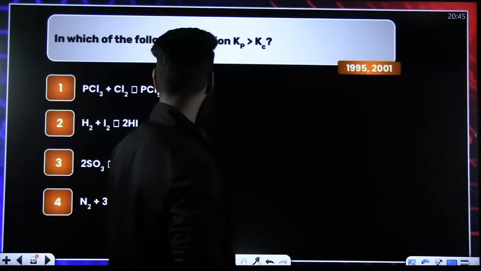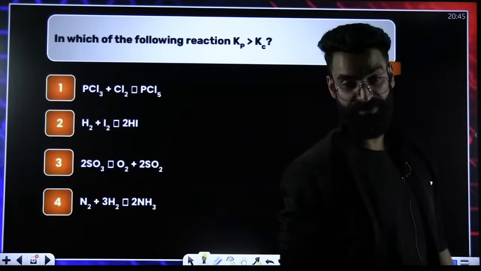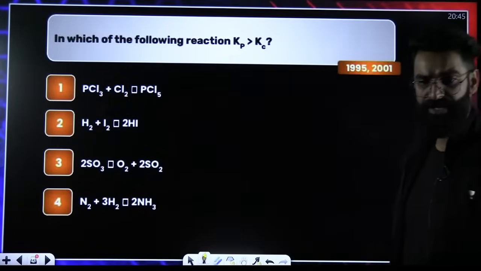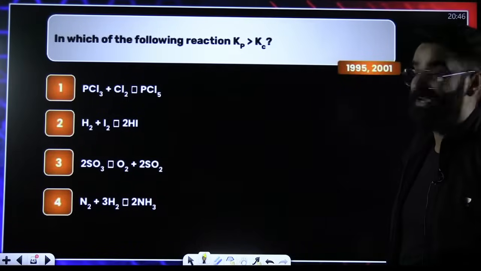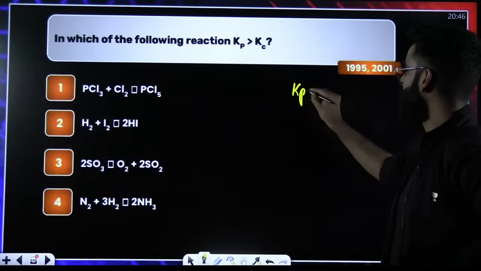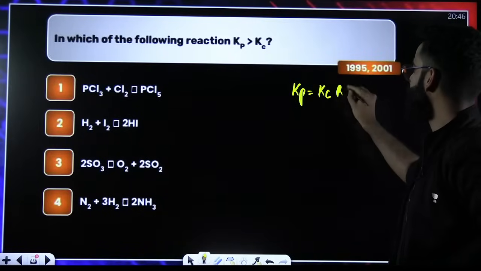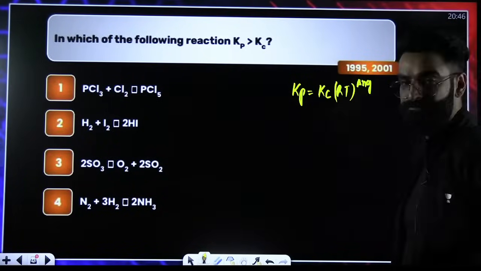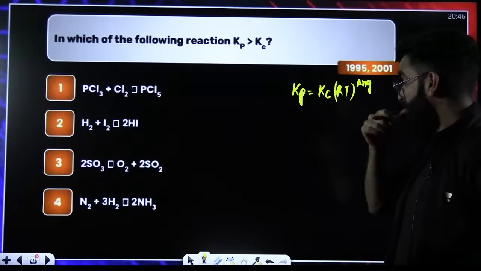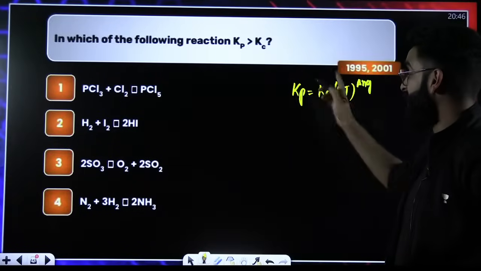Again, one question which has been asked 2 times. The question is, in which of the following is Kp greater than Kc? You know your Kp is equal to Kc RT raised to delta Ng. This is your reaction, right? What do we have to check? In which of the following is Kp greater than Kc?